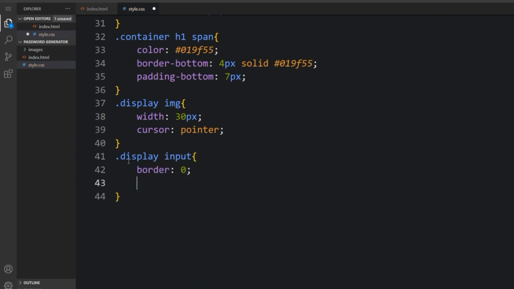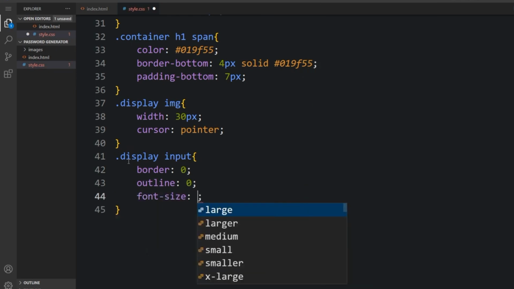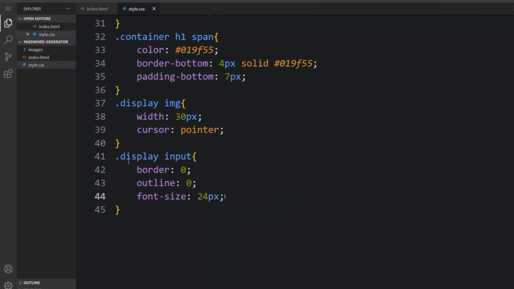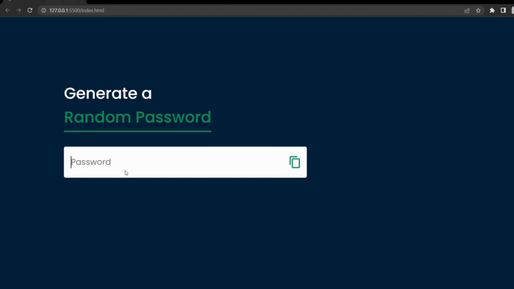The border will be 0, the outline will be 0, and the font size will be 24 pixels. As you can see, everything blends together. It looks great, and I love it.